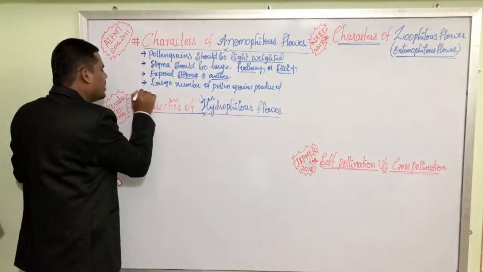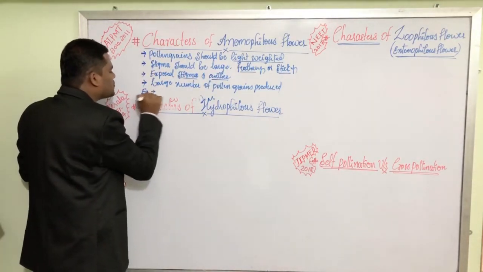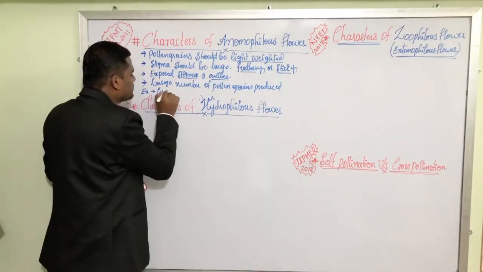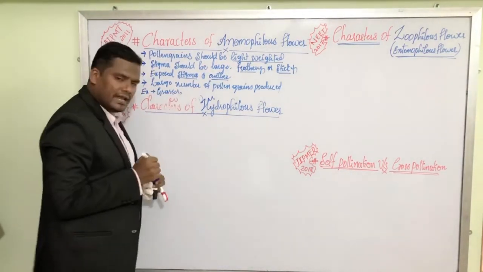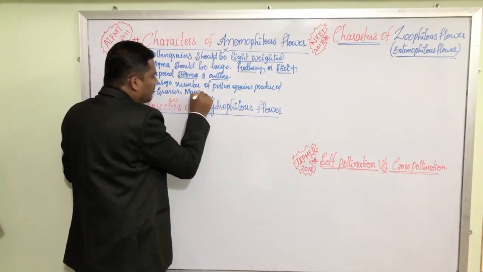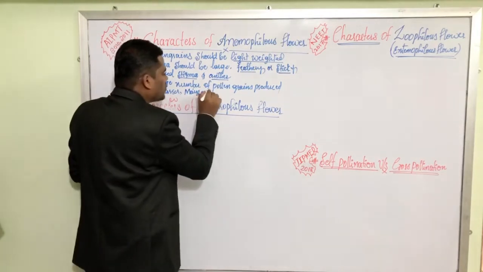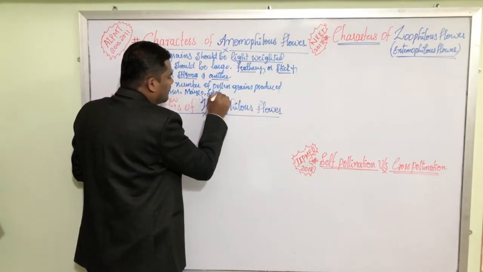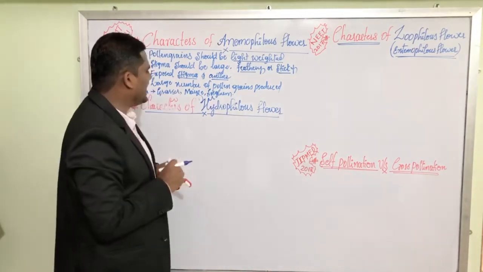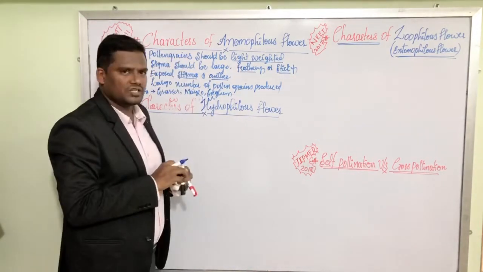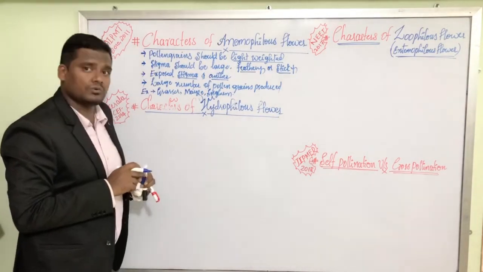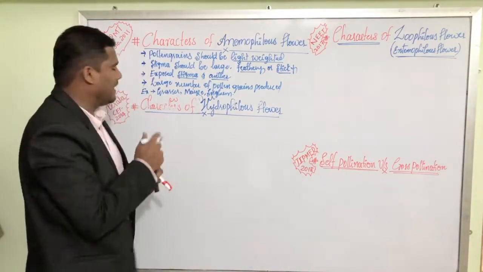And lastly, what are the examples for Anemophilous flower? Most of the grasses are the example for Anemophilous flower. Maize is the example. Sorghum, common name is jawar. This is the example for the Anemophilous flower. Based on this, there was a question in the AIPMT 2010 and 2011, my dear friends.